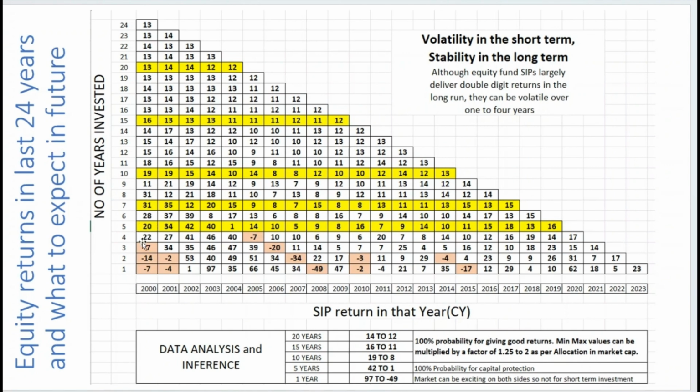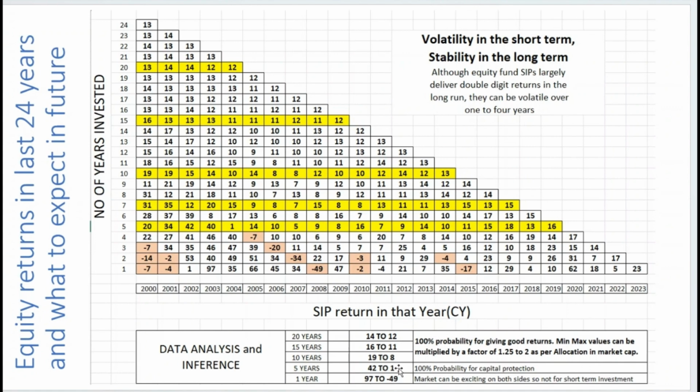So, for an investor staying invested for 5 years, look at the return he is getting. He can get 20, 34, 42. So, if he started in 2002, he might have got 42. If he started in 2004, he might have got only 1%. So this is the return an investor can get in 5 years. If you analyze the data for 5 years, what we can see is an investor can get a return anywhere between plus 42 to plus 1%.